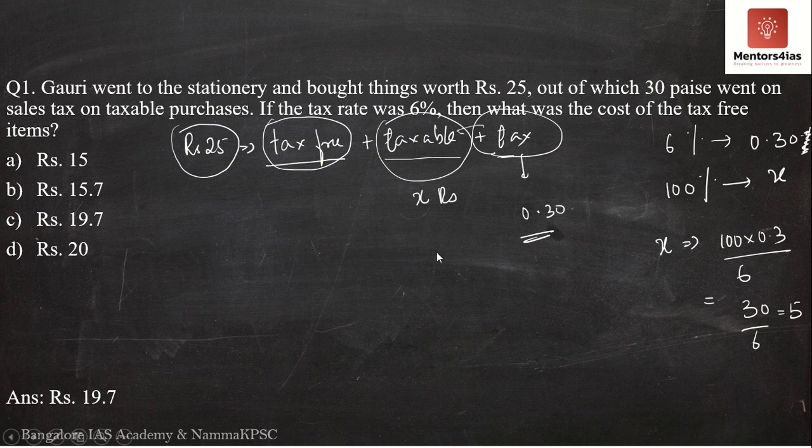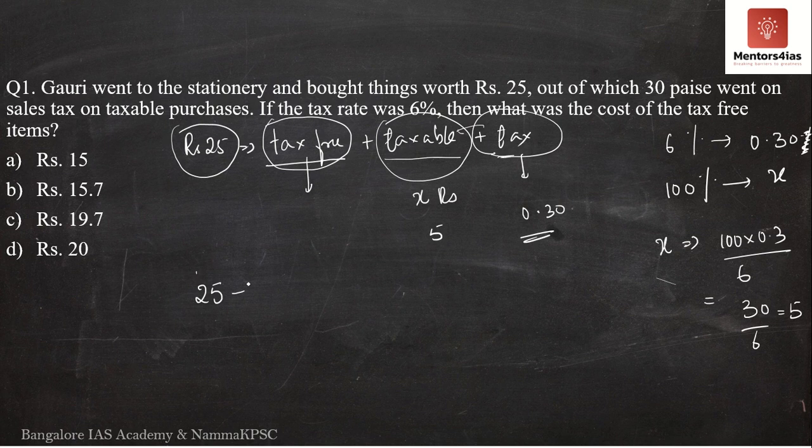Tax is 30 paise. The taxable amount, X rupees, is nothing but 5 rupees. We have to determine the tax-free item. How can we determine it?